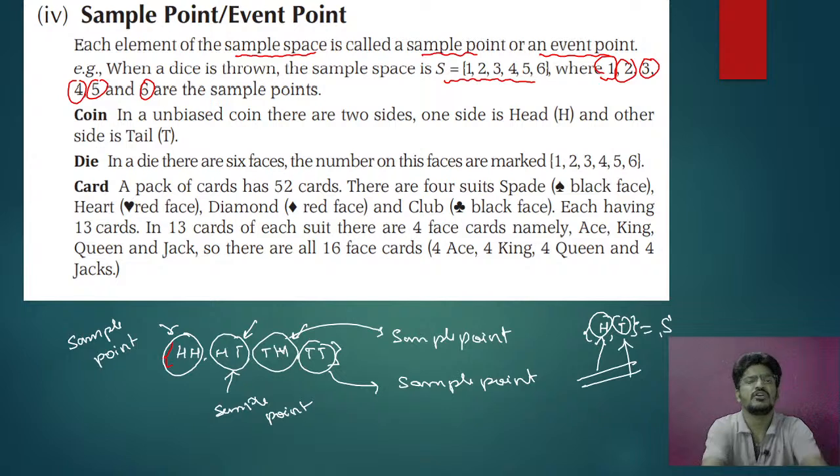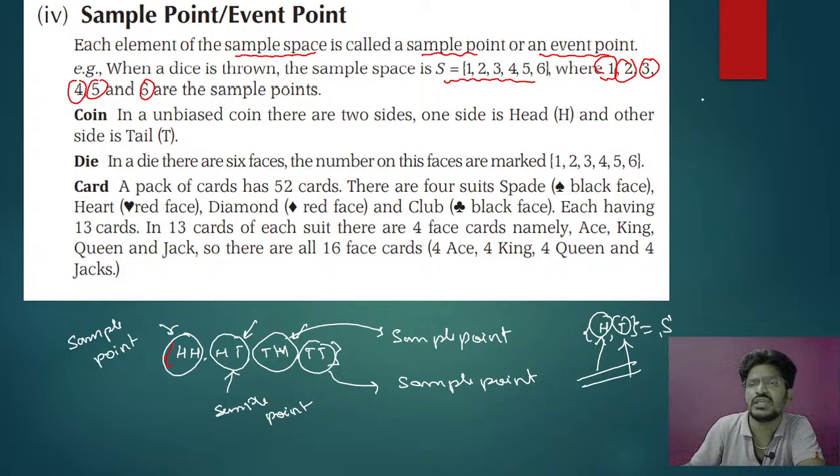You must have an idea about what is an experiment, what is a random experiment, what is a sample space, and then you come to sample point. See, the concepts are very much interrelated.